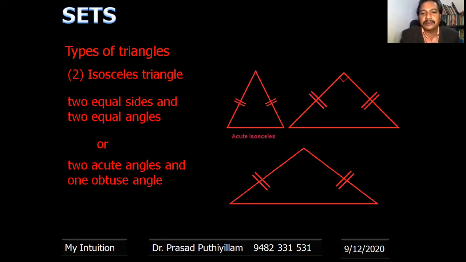So acute isosceles is the first case. Then a right isosceles, because it has a 90 degree right angle, which is known as a right triangle. Or obtuse isosceles, obtuse, so here it is more than 90. One of the angles is more than 90 degrees.